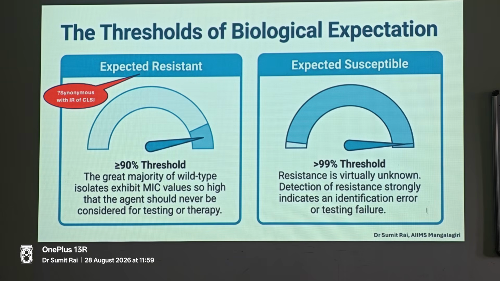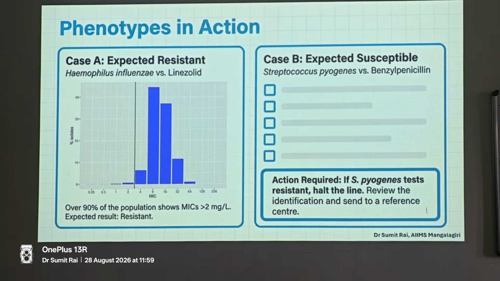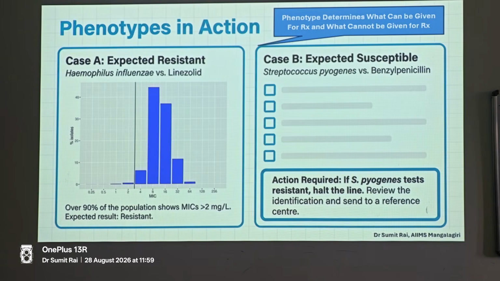Let's again go back to group A streptococcus. If it is group A streptococcus and penicillin resistant, it's either not group A or your penicillin is not working. Now the question is why 90% for resistant and why 99% for susceptible? Because expected susceptible reflects your treatment outcomes. Let's see this slide again, what does it really mean? So phenotype determines what can be given for treatment and what cannot be given for treatment.